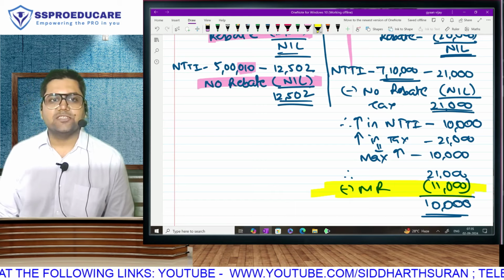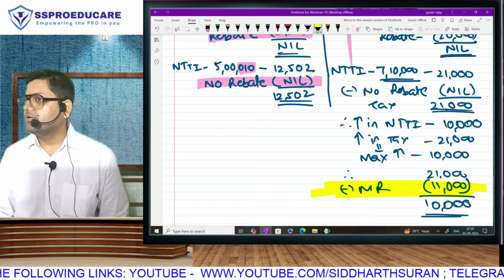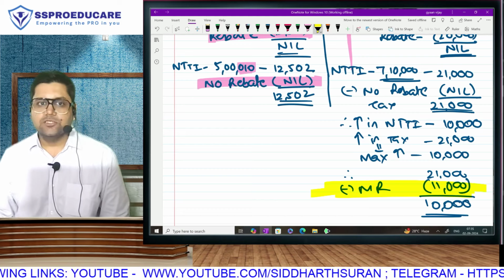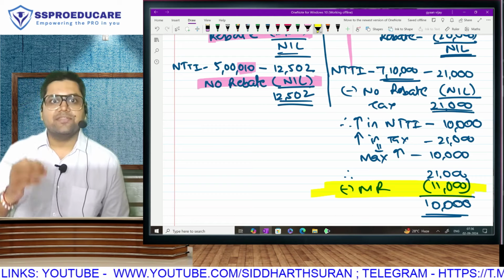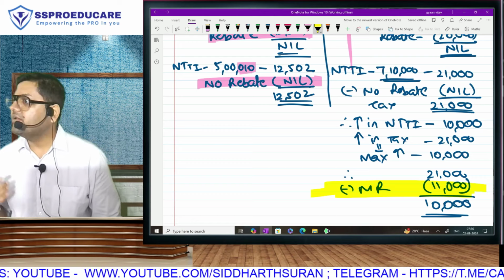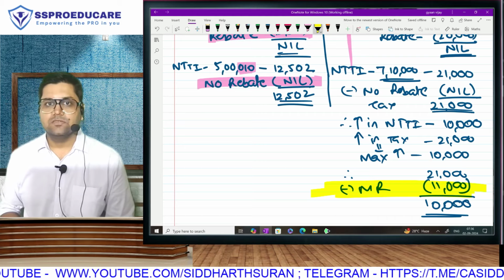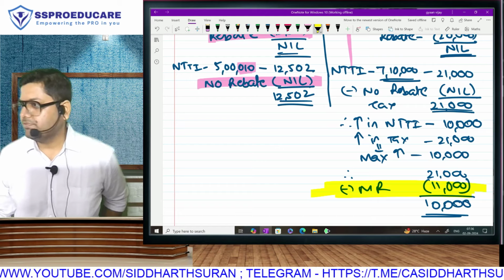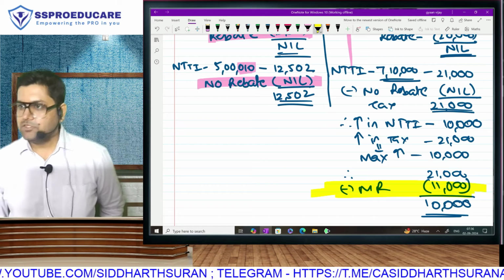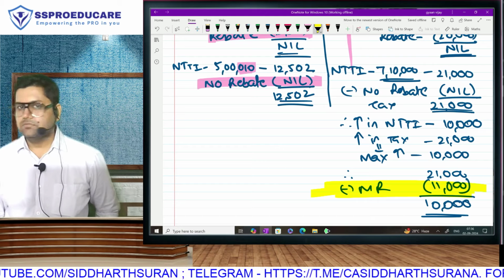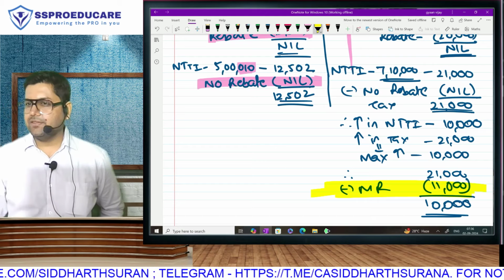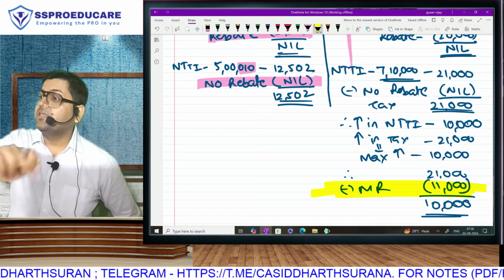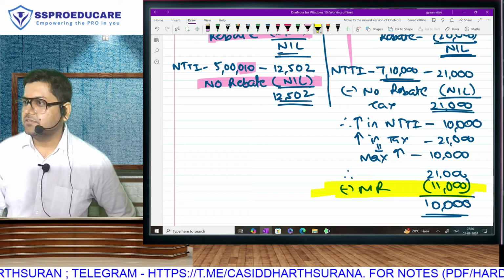Marginal relief was always a concept, but only to make it look attractive, she has introduced marginal relief. Some are like, sir, now the new regime is beneficial. At 710, you are getting marginal relief. The moment you cross a little over 7,20,000, this will stop. Somewhere between 722, 723, there won't be any marginal relief, because in such cases, the income difference has exceeded the tax difference.